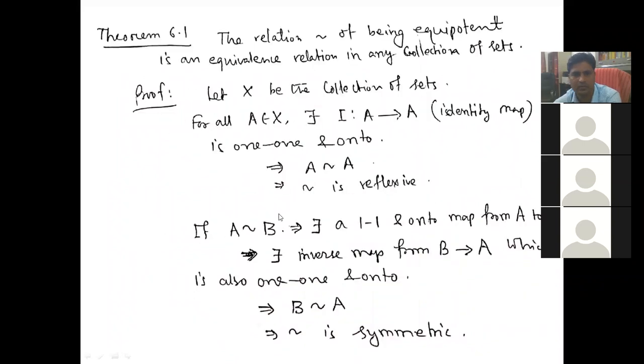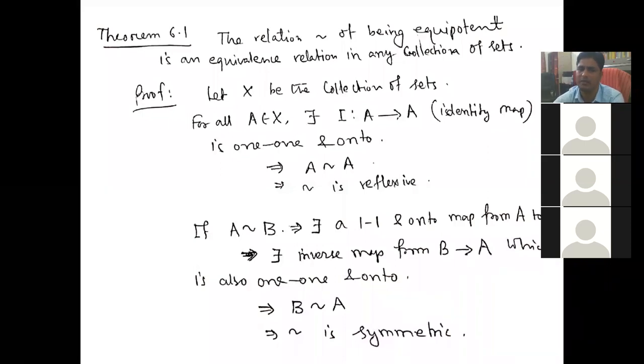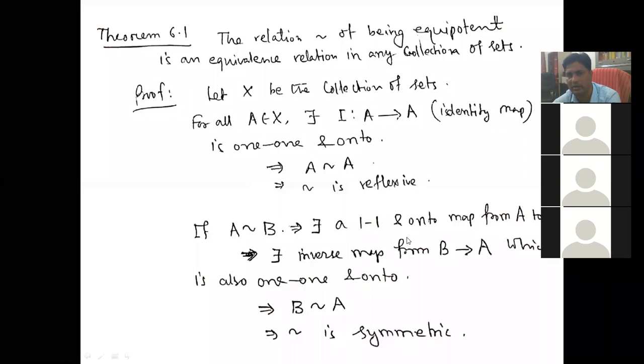Now, if A is equivalent to B, that means there exists a one-one and onto map from A to B. This implies there exists an inverse map from B to A, which is also one-one and onto. A to B has a one-one, onto map, so from B to A we also get an inverse map, which is also one-one and onto. So B is equivalent to A. That means this relation of being equipotent is symmetric.